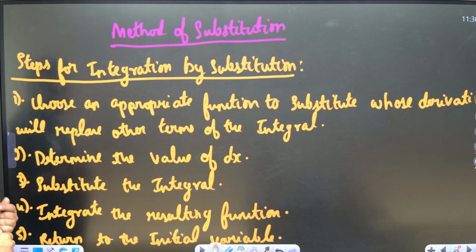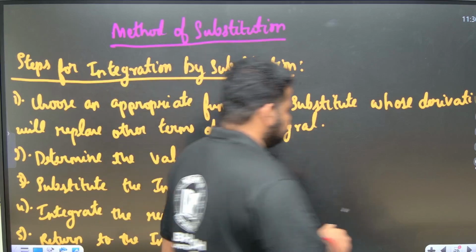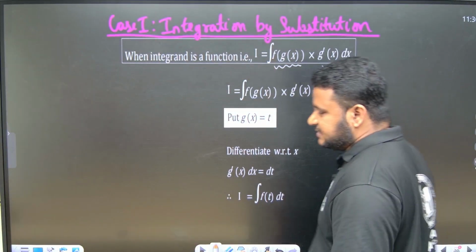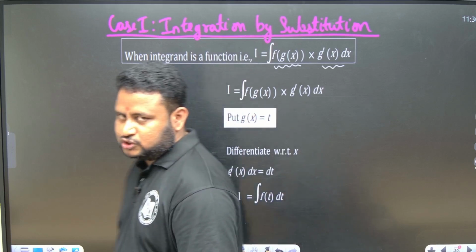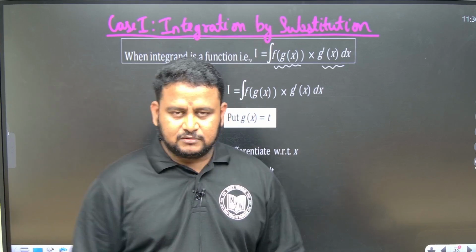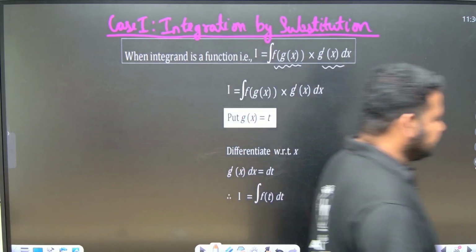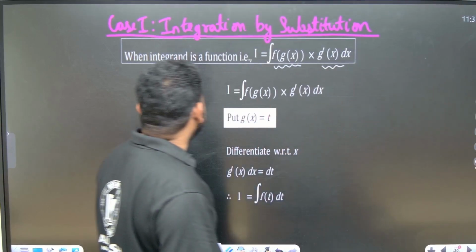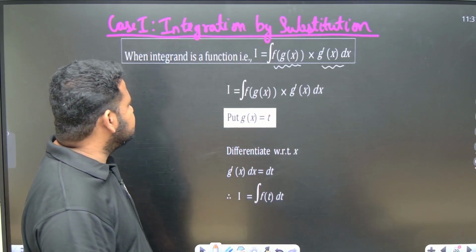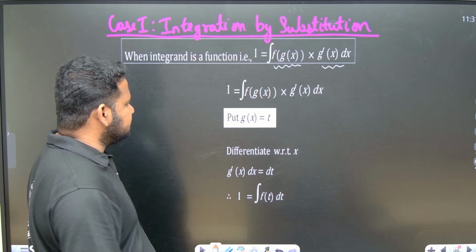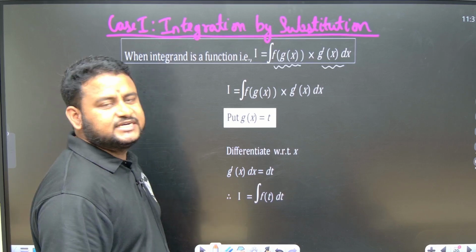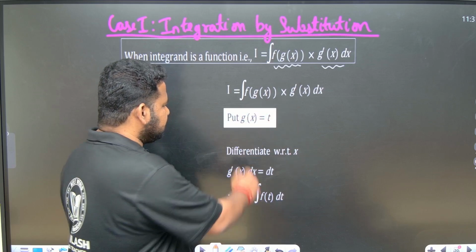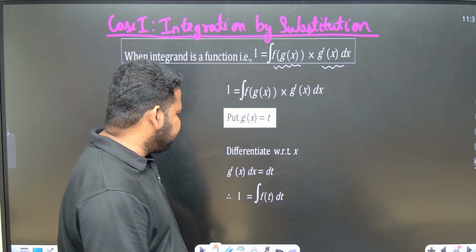Okay, let us see the question. There are various cases when it comes to integration by substitution, very important. I told you, one of the high weightage topics is integration by substitution. So integration by substitution: when the integrand is of the form integral of f of g of x into g dash of x, put g of x equal to t and differentiate with respect to x.